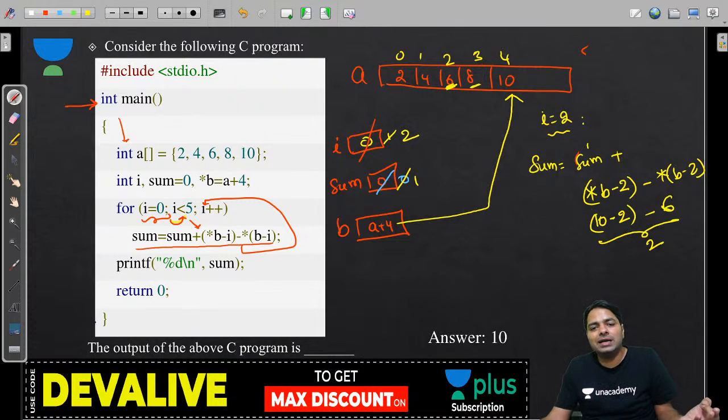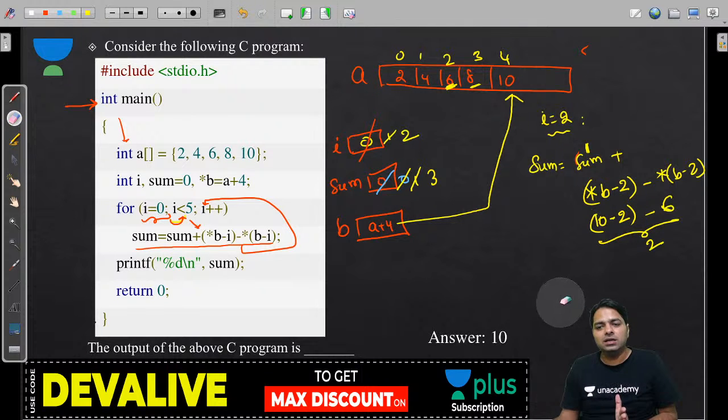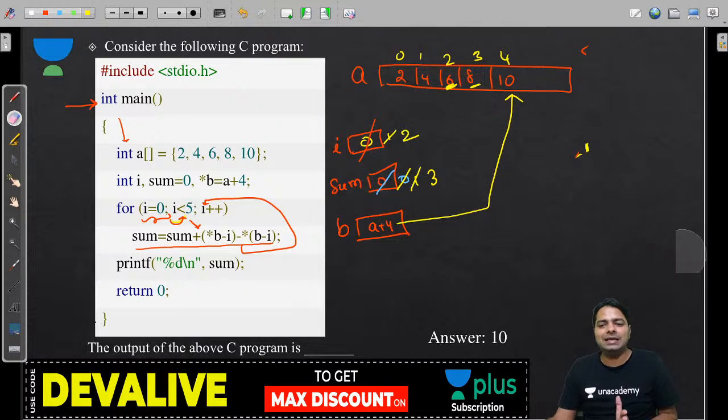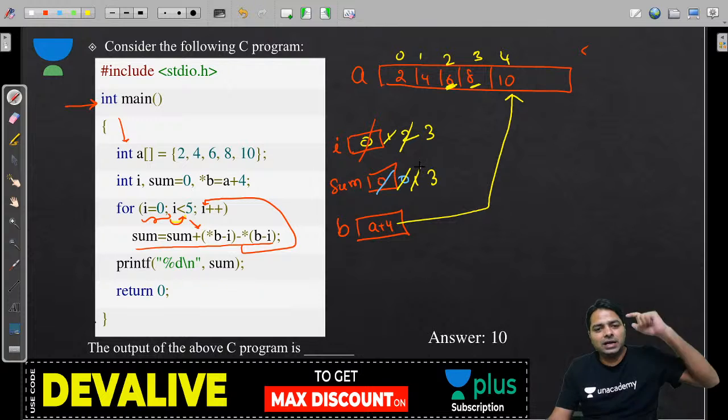Sum already has a 1. 1 plus 2 is a 3. 1 plus 2 is a 3, guys. Now keep on doing it very quickly once you understood the logic. So now we got 3 in sum. Next time, the I value is going to be 3. Now you can understand, execute directly.